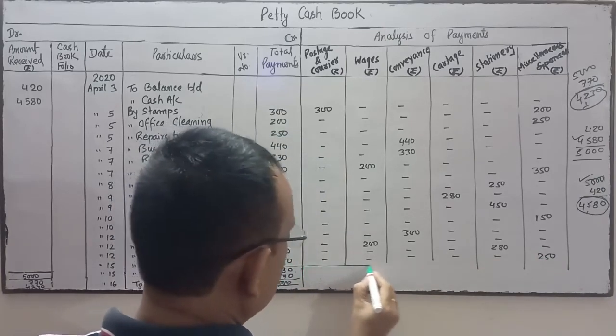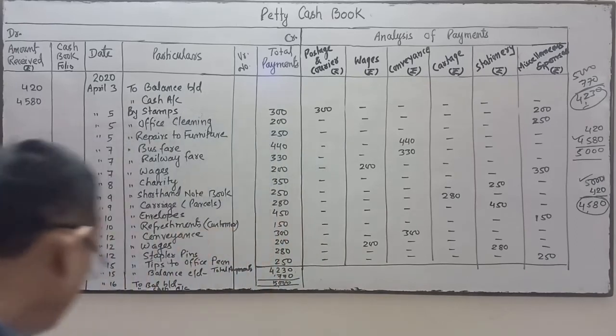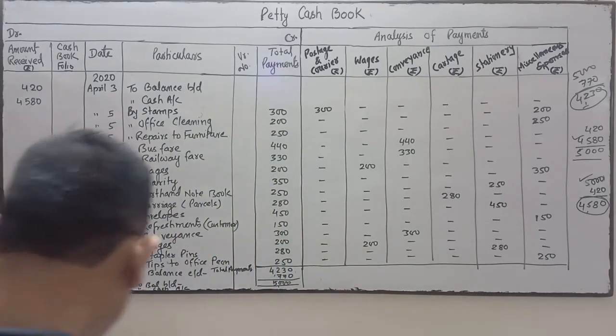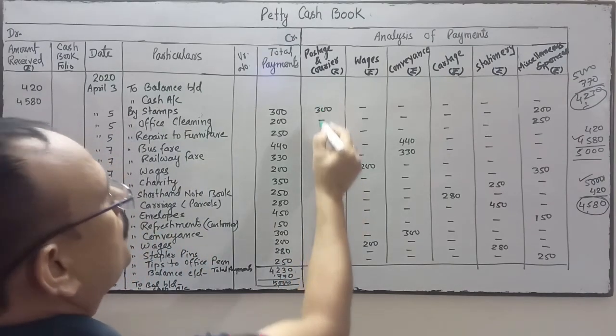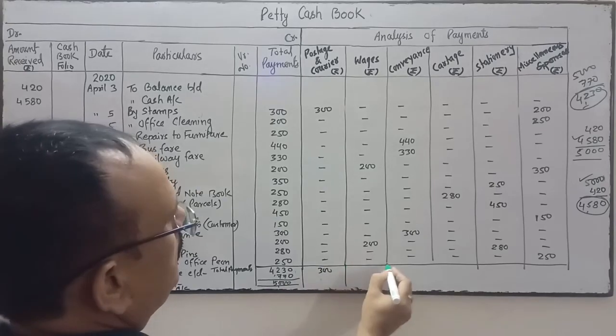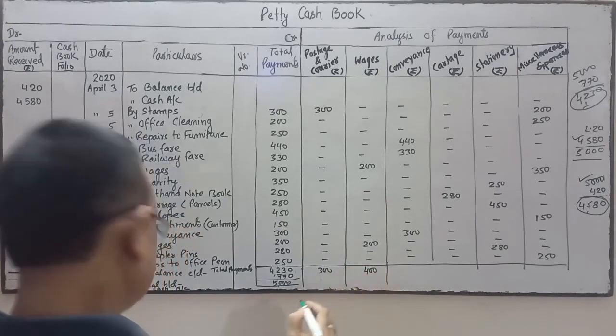Now we will do the total. Going one by one, the postage and courier total is 300, this total is 400. Is it clear?